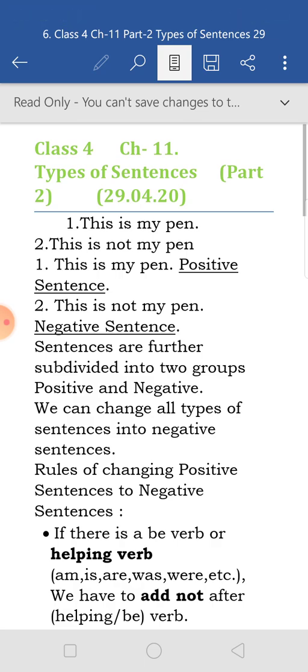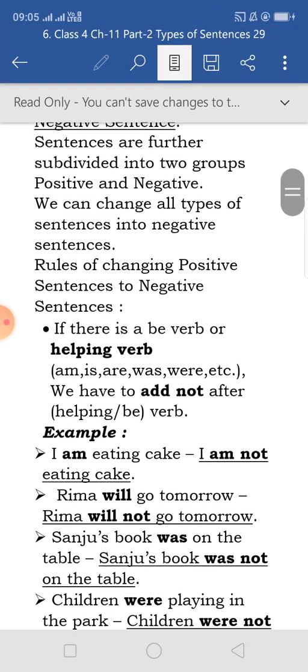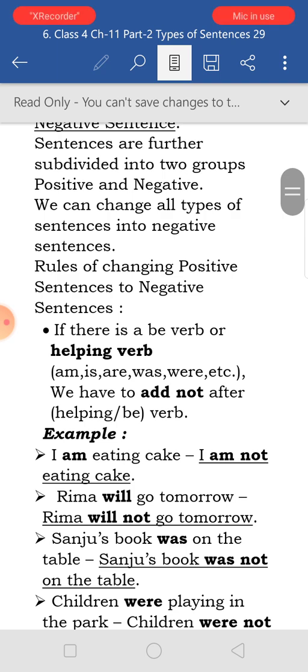Here are the basic rules I have given, rules of changing positive to negative. Here all kinds of sentences means the interrogative sentence which is positive, we can change into negative. Like, is this your pen? We can say that in negative also. Is this not your pen? Like this. In an imperative sentence, may God bless you is positive. May God not bless you, that is the negative one. Like this we can change.